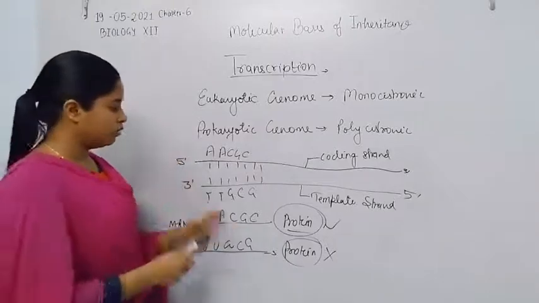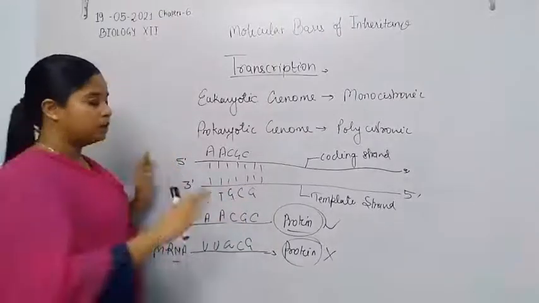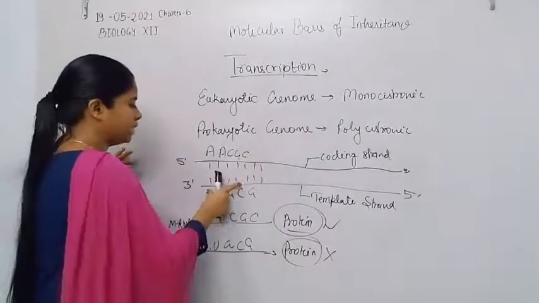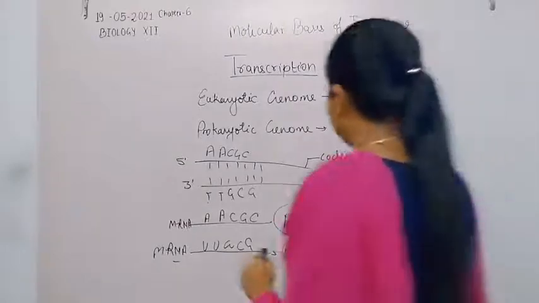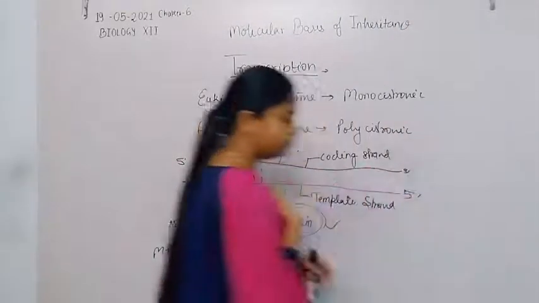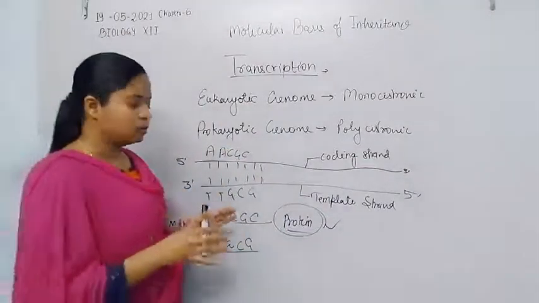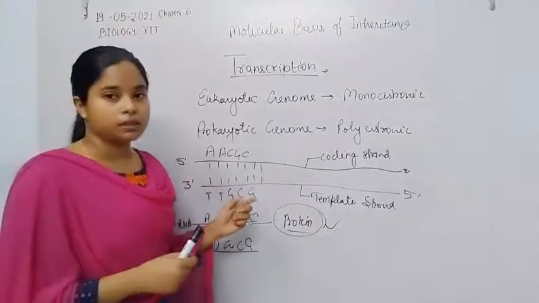That's why only a single strand of DNA is transcribed, so that we synthesize only the required protein, not extra protein that we don't need. That's why only one strand undergoes the transcription process.